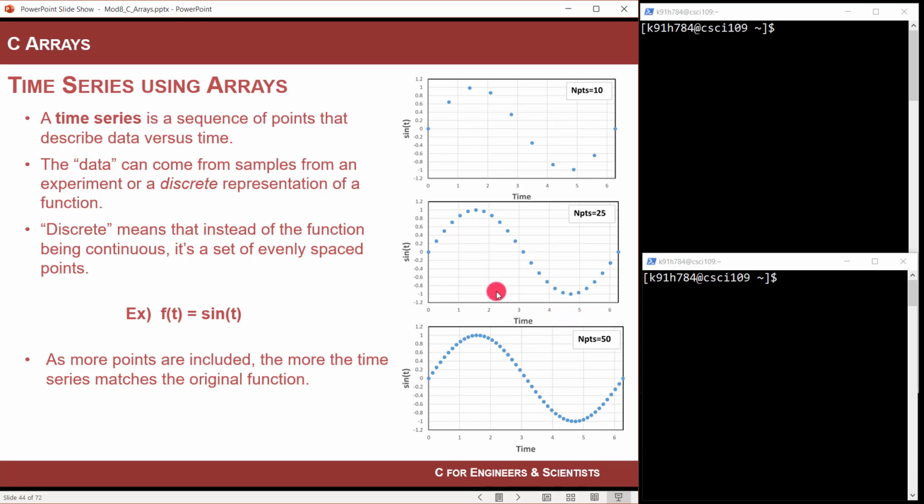Arrays are really good for this because you can set one array to be your time, and it has a certain number of points. Then you can have another array which represents the output of the function. So in this situation, we could have another array which represents each of these points of the sine expression, and they're related. The two arrays are linked together in the fact that each index of time in the time array corresponds to the resulting index of the sine function evaluation. So you have two arrays, linked together in terms of their index, and they represent real information.